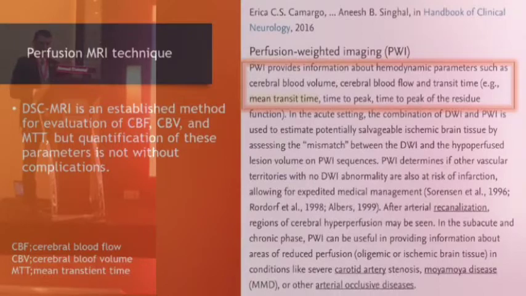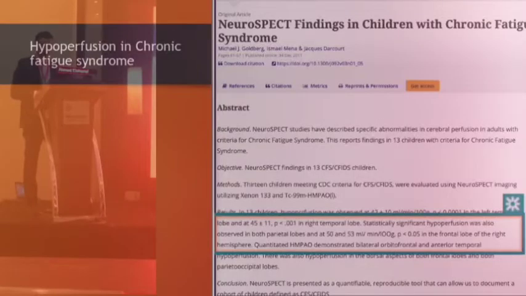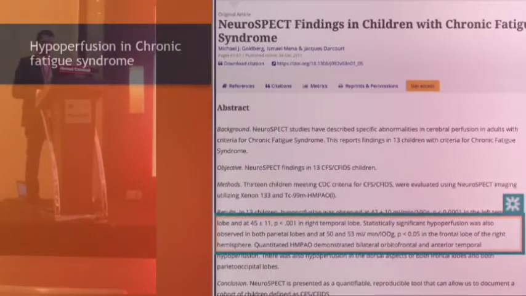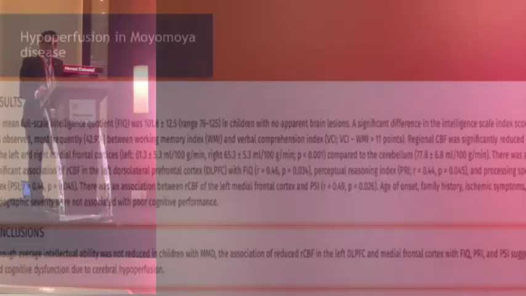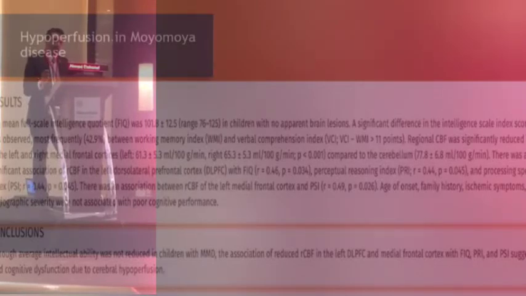And catheter angiography and SPECT may provide value in detection of hypoperfusion. This is a study about chronic fatigue syndrome, and they found evidence of hypoperfusion. A notable research area is the possibility and the value of intervention in these cases.